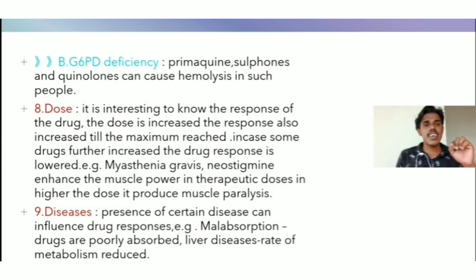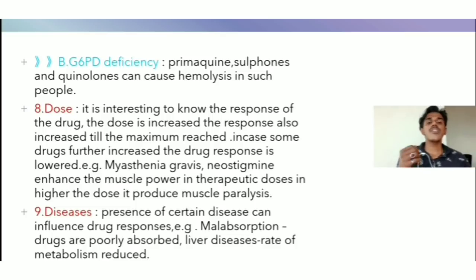It is interesting to know the response of the drug. As the dose is increased, the response also increases till the maximum is reached. In case of some drugs, if the dose is increased further, the drug response is lowered. Example, myasthenia gravis, neostigmine enhances the muscle power in therapeutic doses. In higher doses, it produces muscle paralysis. Okay, did you understand that?